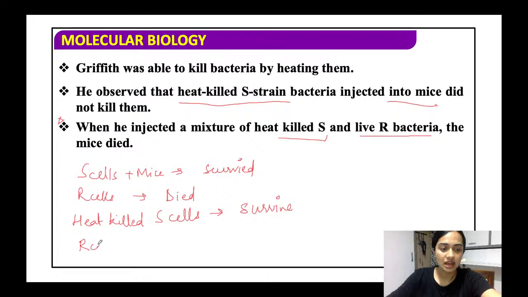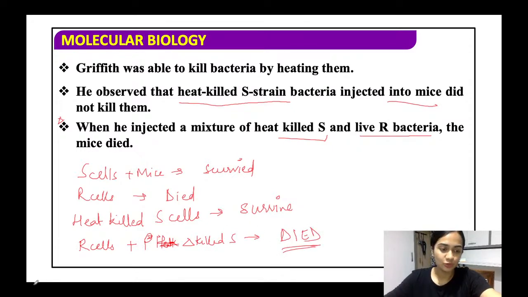But when the R cells and the heat-killed S were injected together, the mice died.